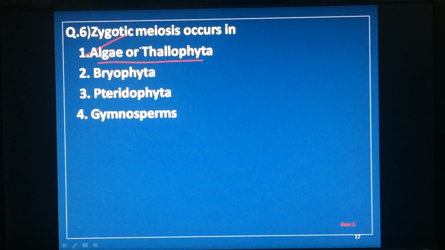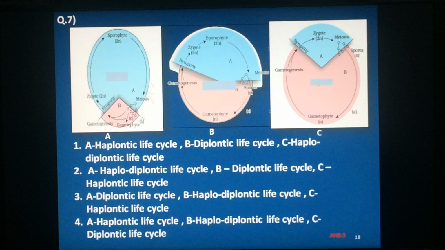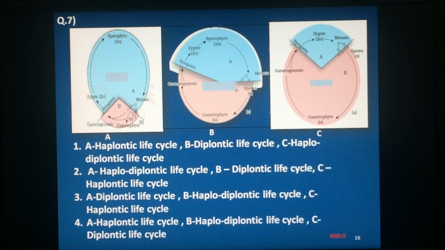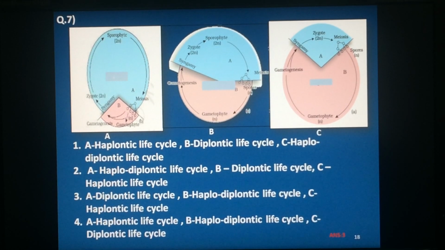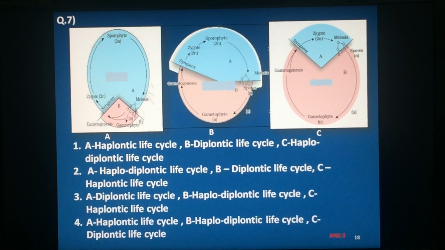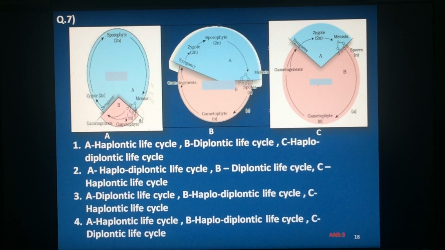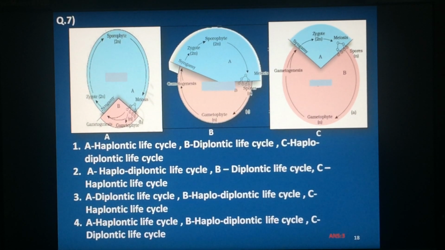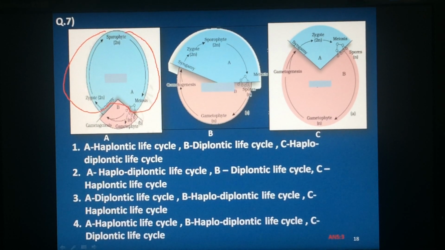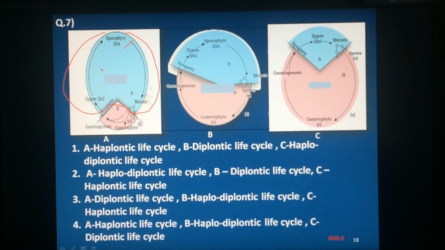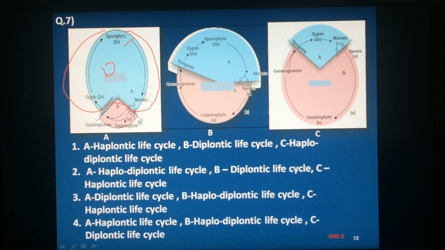Next one, seventh one. Here they have given 3 diagrams. We have to identify whether these are haplontic, diplontic or haplodiplontic. See, first one, very important trick: which area is larger? Diplontic is larger, so it is diplontic.